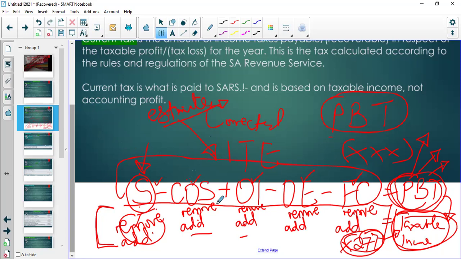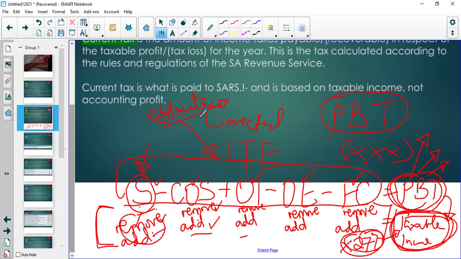And SARS looks and says, okay, tell me how your sales are composed, and then you show them. To my sales, there's sales from Namibia, there's this, and they say remove this, add this. Let's go to cost of sales. You explain, they say take this out, include this. You forgot this, you did this. And then eventually, as you sit there with SARS, they determine the taxable income.